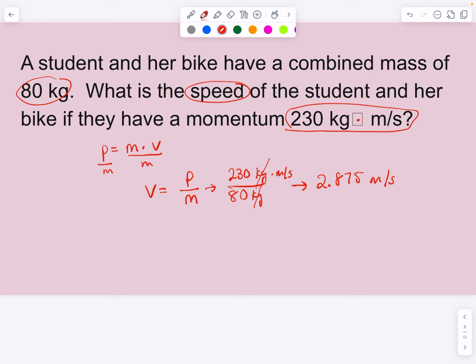So what should you leave it as? If you leave it at that, that's okay. Again, our quiz tomorrow is on paper, so if you leave it like that, that's going to be fine. If you were to round that up to 2.9, I'd be okay with that as well. Again, showing your work is the most important part for me.